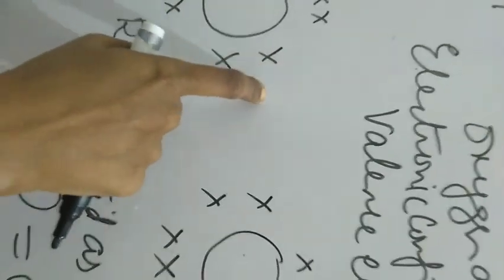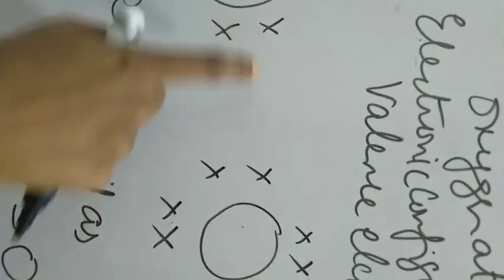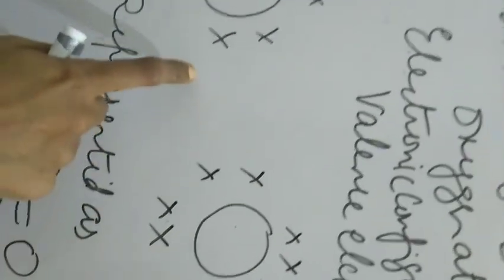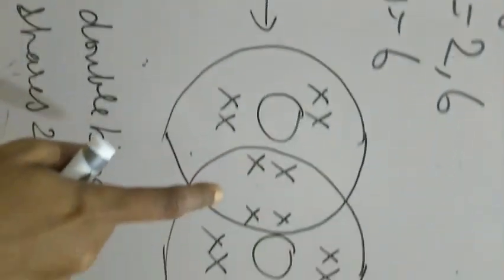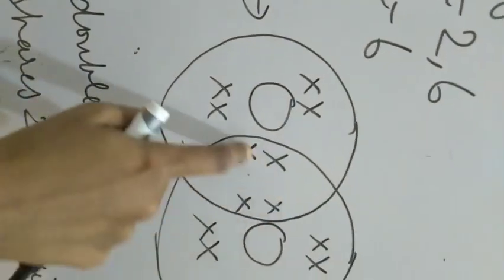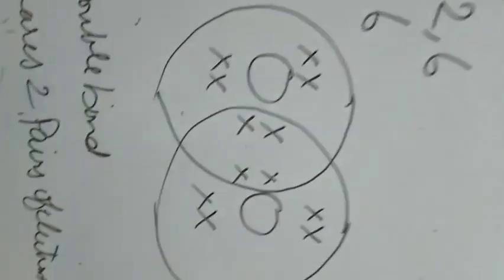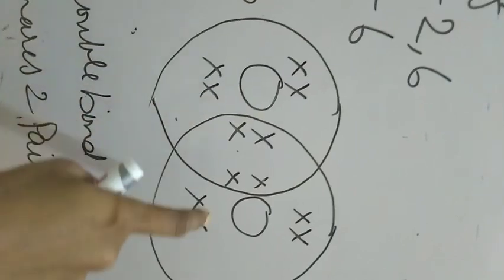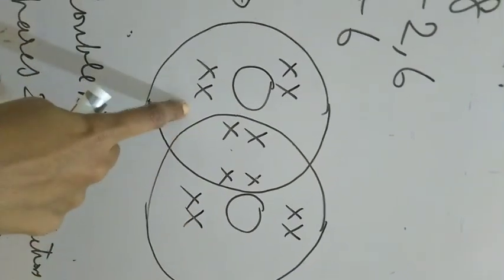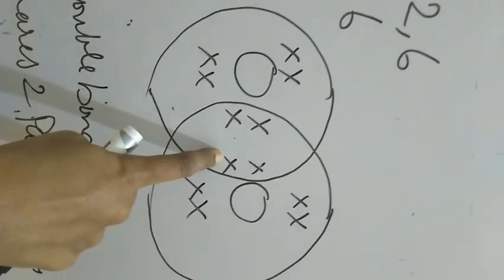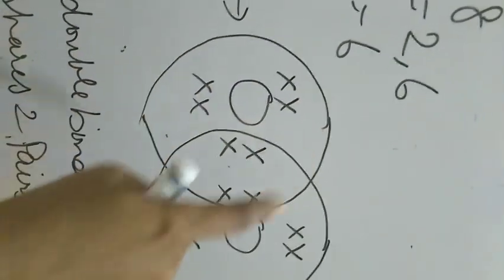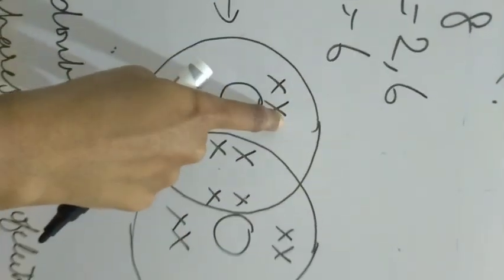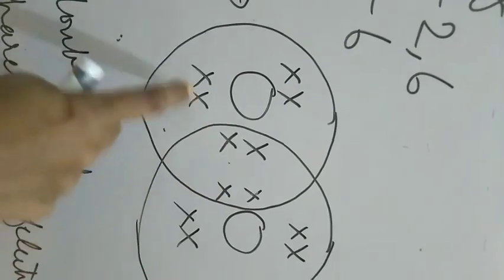That means these two and these two, so 2 pairs of valence electrons have been shared. These two, 1, 2, 3, 4. So 4 valence electrons have been shared between these two oxygen atoms. As they share these 4 valence electrons, how many valence electrons does this oxygen have now? 1, 2, 3, 4, 5, 6, 7, 8.